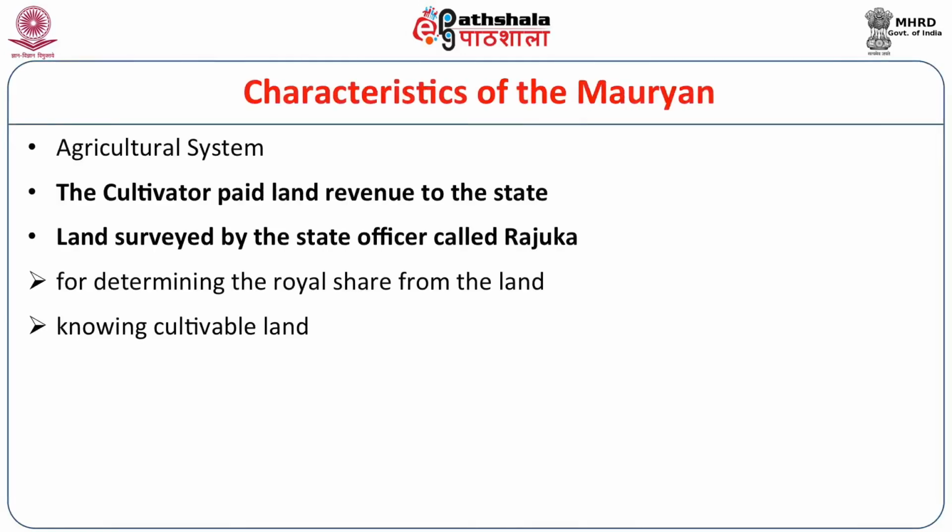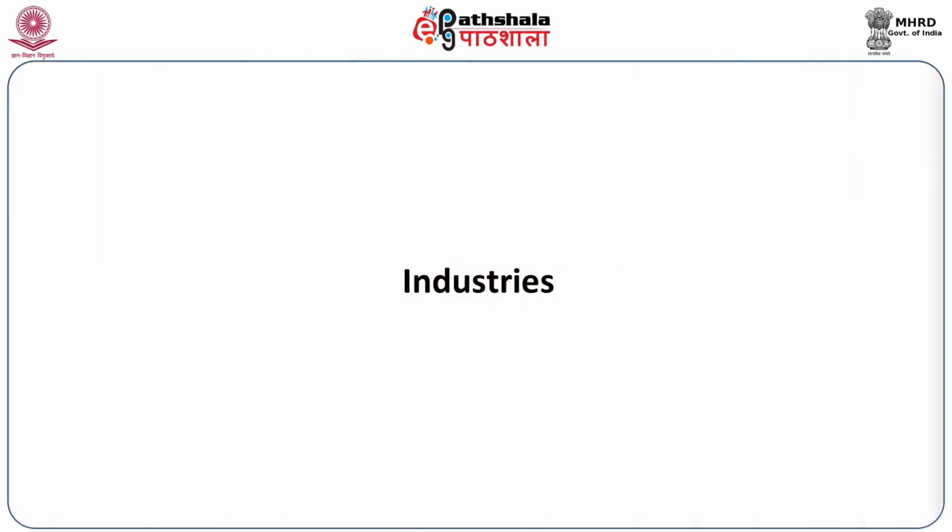Therefore, land was to be surveyed. What amount of land was lying? Knowing the cultivable land, how much land was cultivable. This was also taken into consideration so that land tax could be determined. So these two constitute the major features of the Mauryan agricultural system.